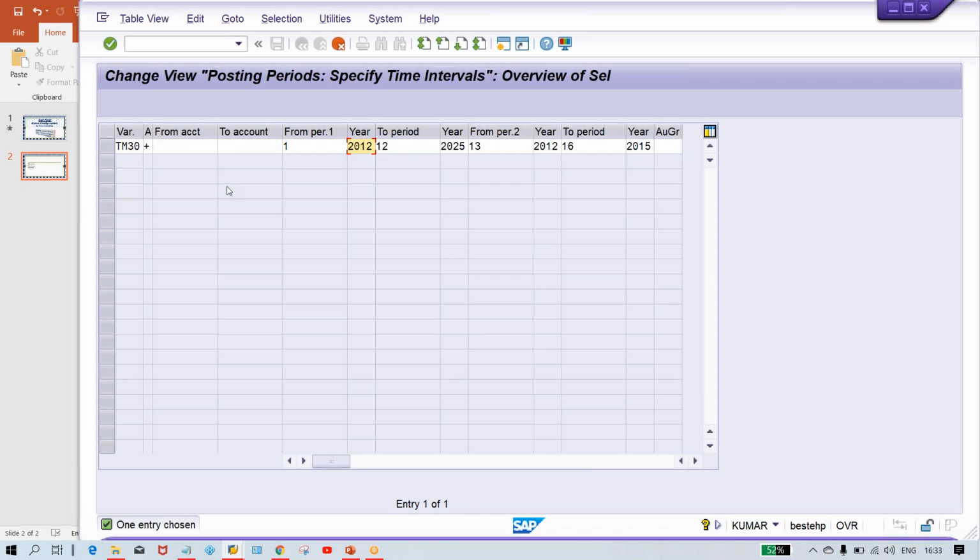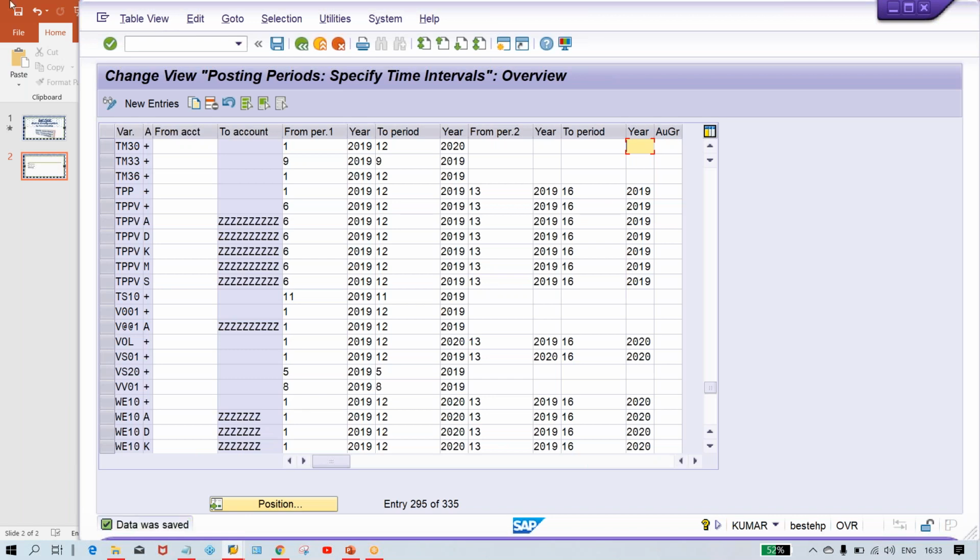Let's suppose still 2019 itself is going on right now as per Indian calendar and all, and here like 2000 again 12/2019, or if you want to open 2020 also, it's okay, we can open 2020 also. Remaining special posting period you can remove. Okay, now here save it. So period also we have opened, then field status variant OBC4.